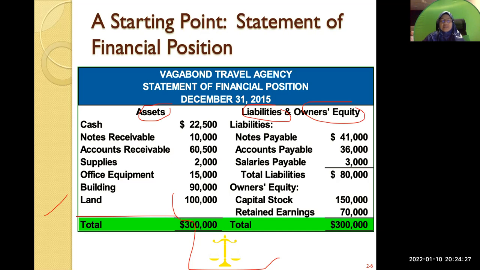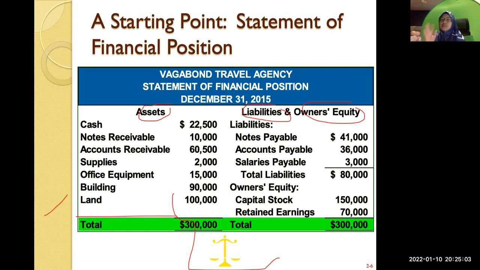Right, so your asset total is 300,000 and your liabilities total is 80,000, which is made up of your notes payable, accounts payable, and salaries payable. And your total equity, capital stock 150,000 and retained earnings of 70,000. So on the asset side, it's 300,000. On the right side is your liabilities, 80,000. Your owner's equity is 220,000. But if you add your liabilities and your owner's equity, you will also have 300,000.